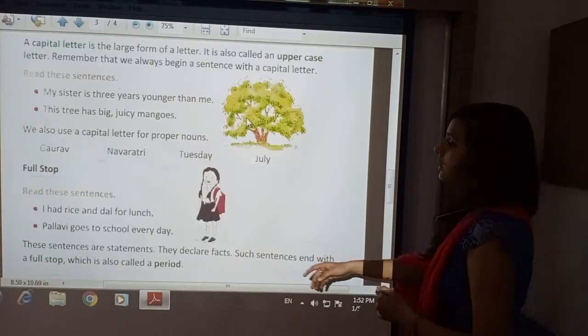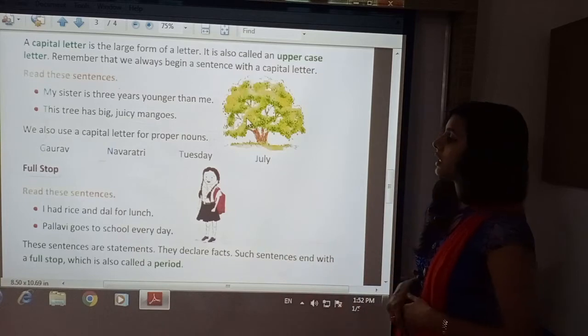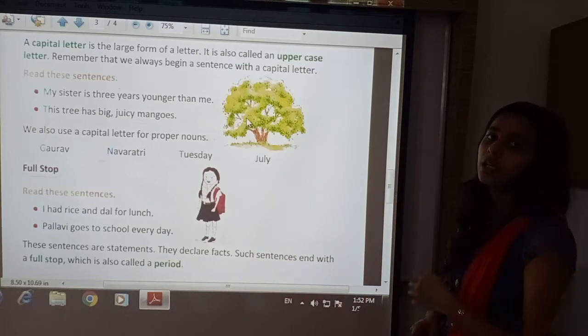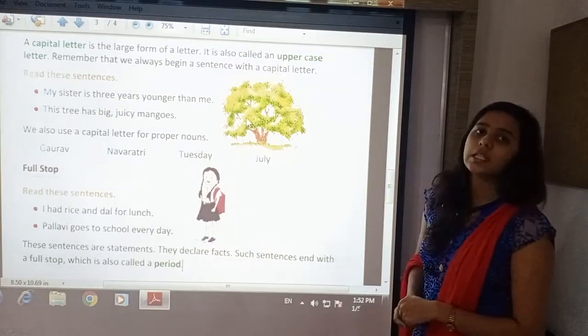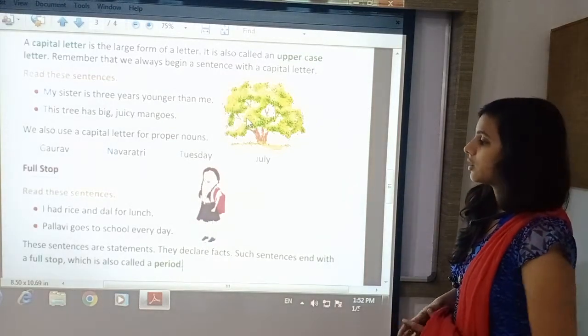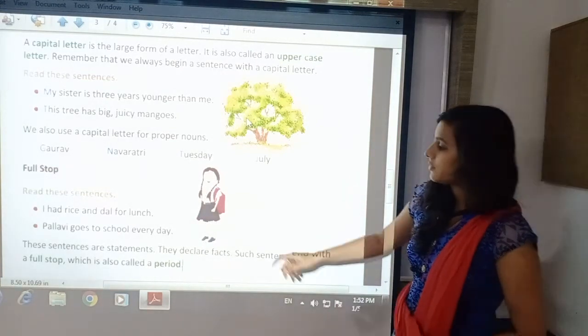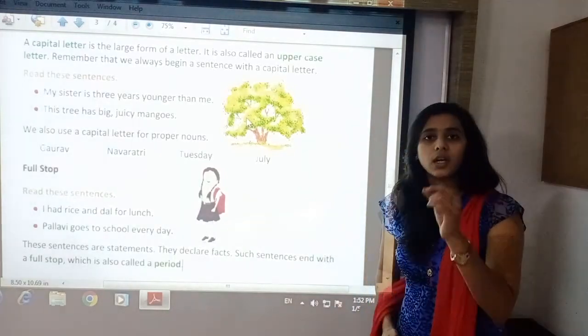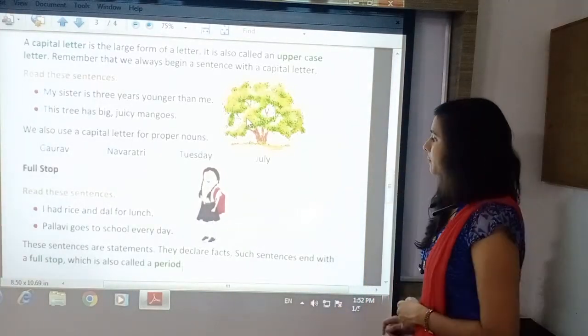Here you can see the example: "I had rice and dal for lunch." After lunch the sentence completes, so there full stop is kept. Then, "Pallavi goes to school every day." After day the sentence completes, so there full stop is kept.